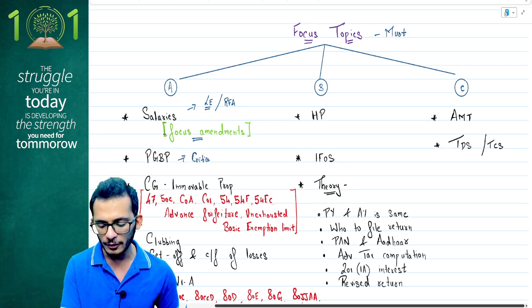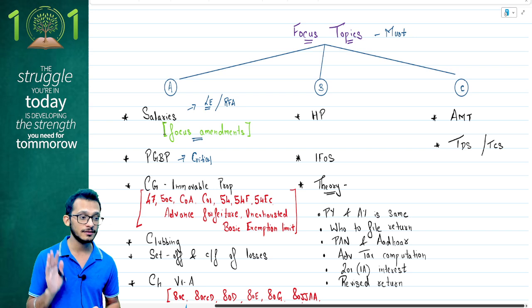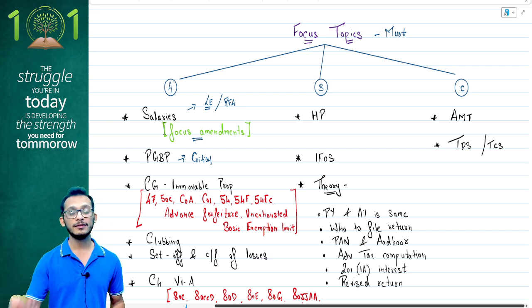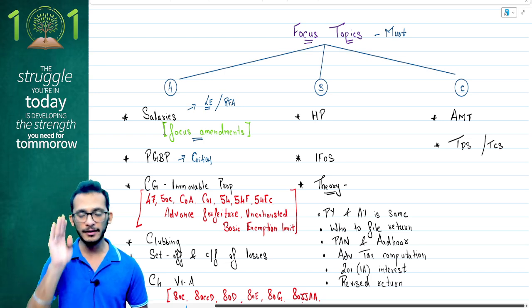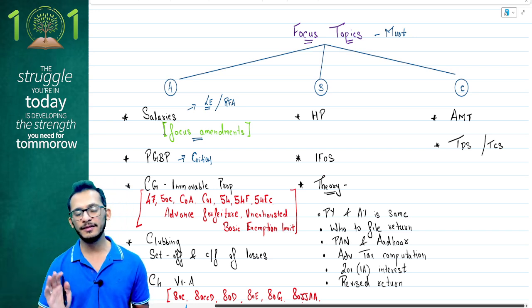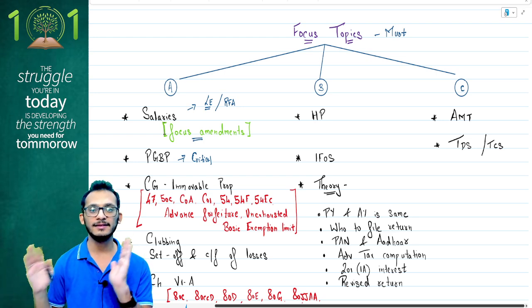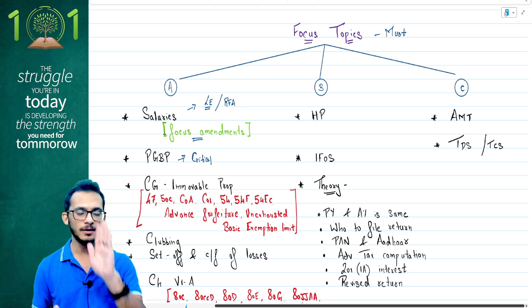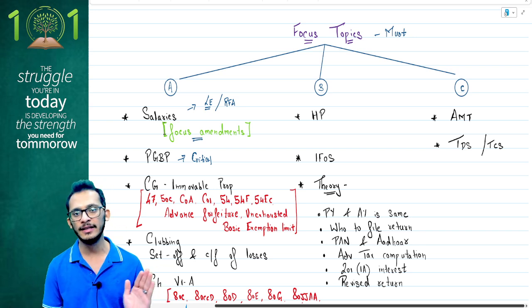PGBP is critical for two reasons, people. PGBP is coming in your question number one descriptive for your 15 marks, so you need it. And it is also coming in MCQs. You cannot let go of PGBP just like that. You have to pay attention to PGBP, no doubts at all. Yes, some small tips and tricks you can use here and there. See how your attention works. If nothing is working out, look at the past exam questions, at least prepare that and go for the exam. But PGBP is not a chapter to skip. No skipping of the chapter.